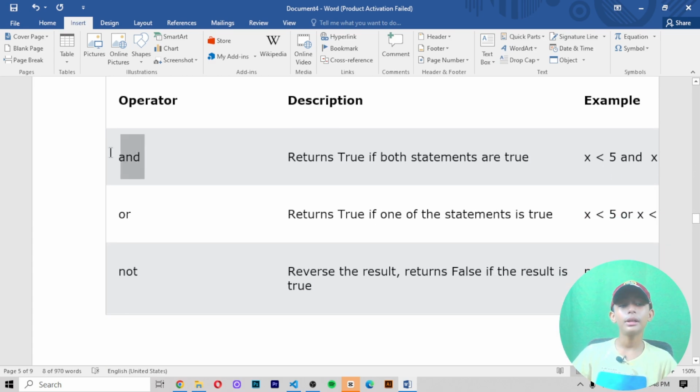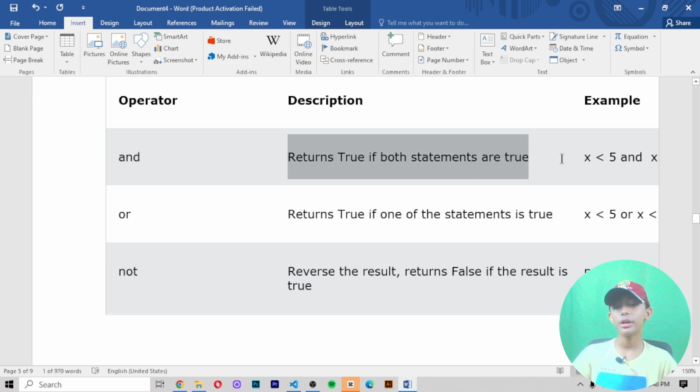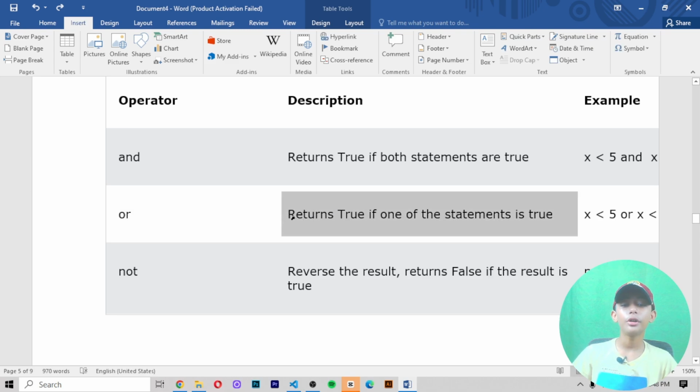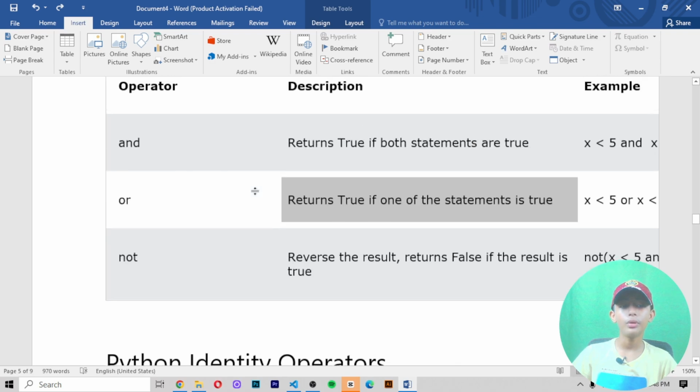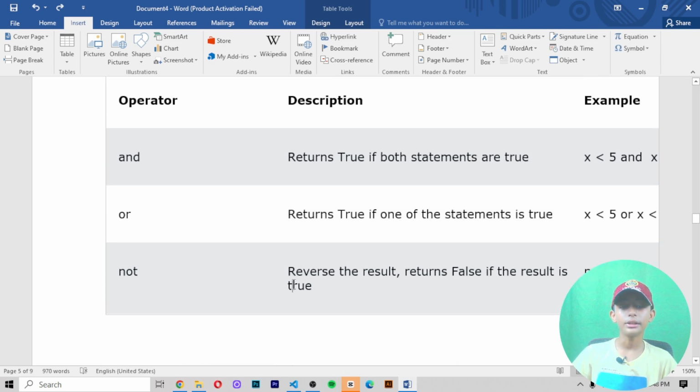The first operator is and. Its description is: returns true if both statements are true, and I am showing you its example. One more is the or operator. What can it do? Its description is: returns true if one of the statements is true. One more operator is not. Its description is: reverse the result, returns false if the result is true.